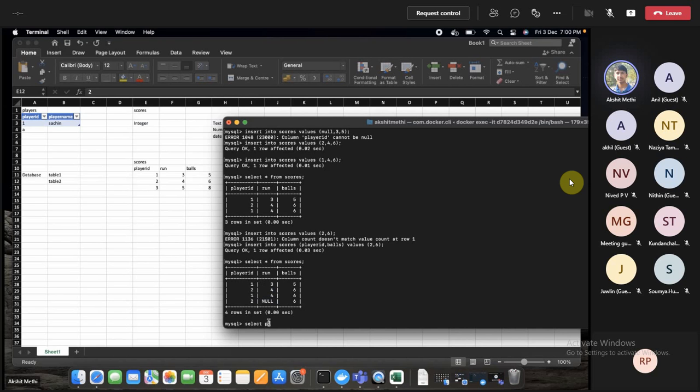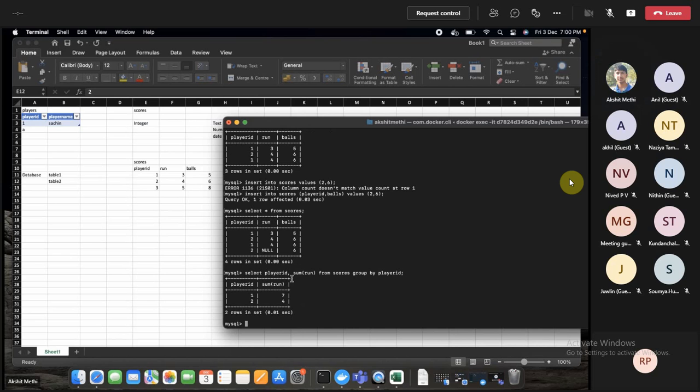It's again like plain English. We are saying we want the player ID, and we are taking the sum of the runs from my table scores, where we are grouping by how I am creating this sum. I am grouping by my player ID. So based on this player ID, it will sum up my runs.